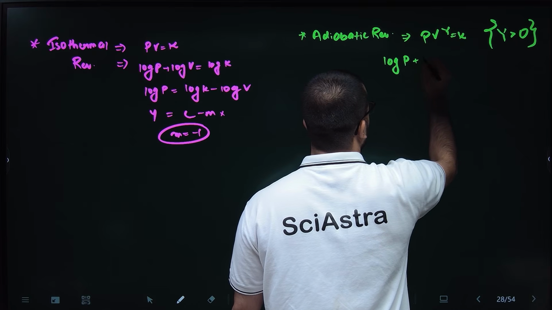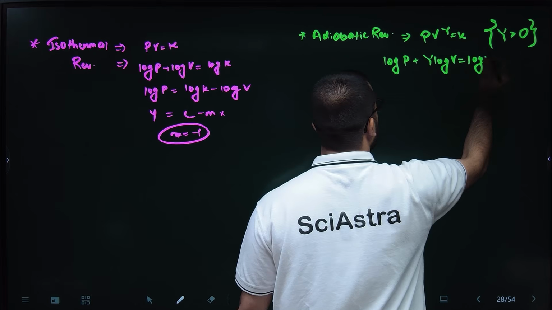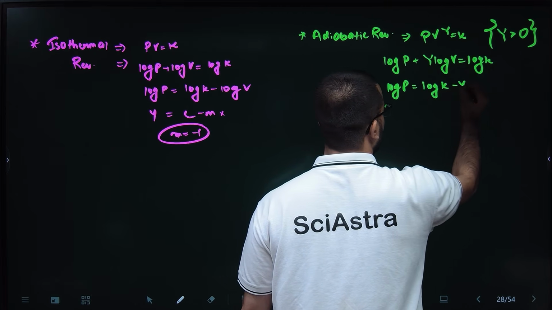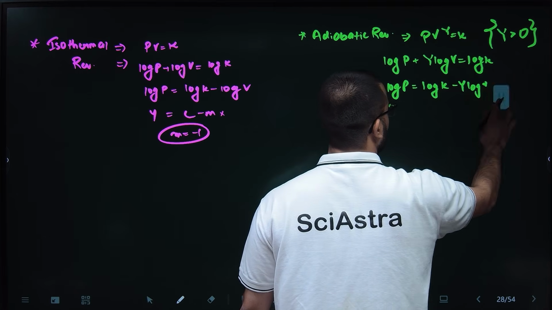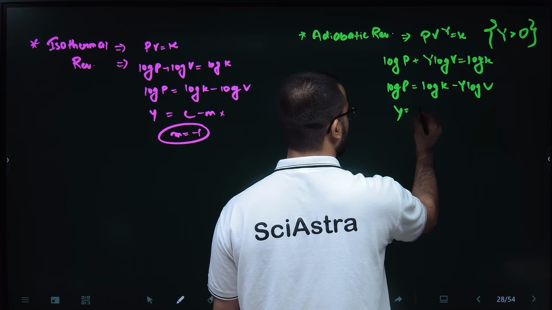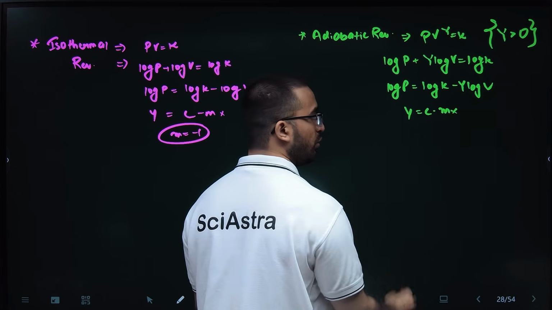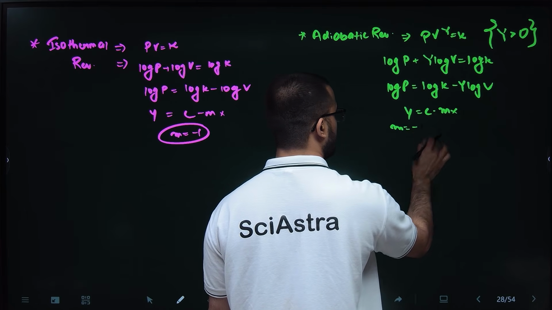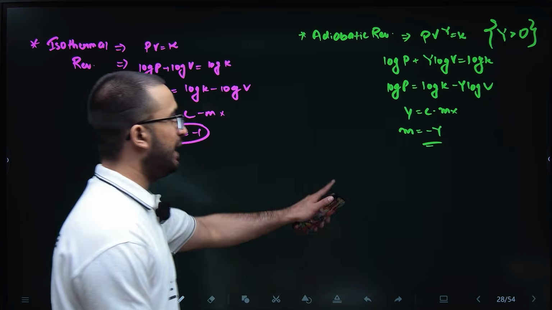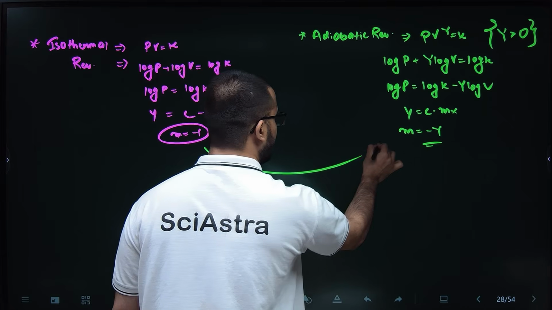Log P plus gamma log V is equal to log K, right? So log P will be log K minus gamma log V, right? So y is equal to C minus mx. So m here is minus gamma. So the slope of the adiabatic curve is gamma times more in magnitude.